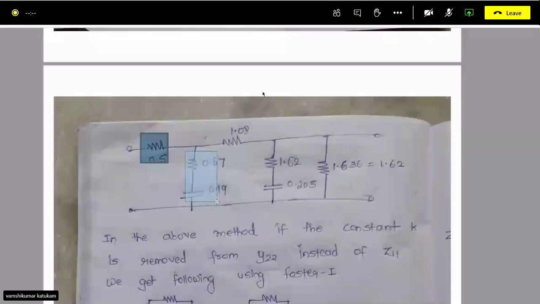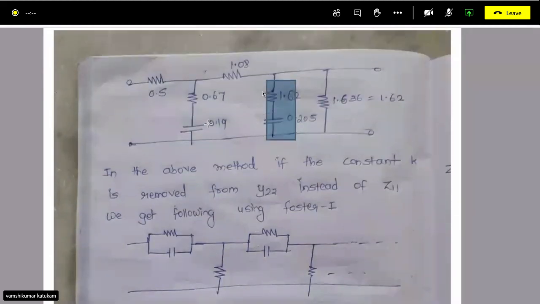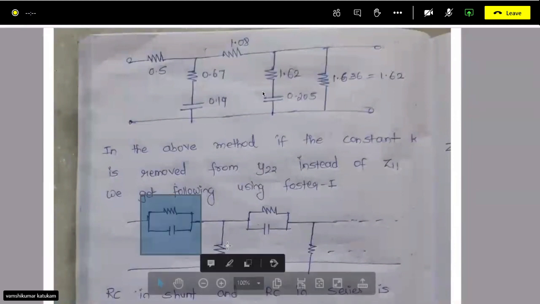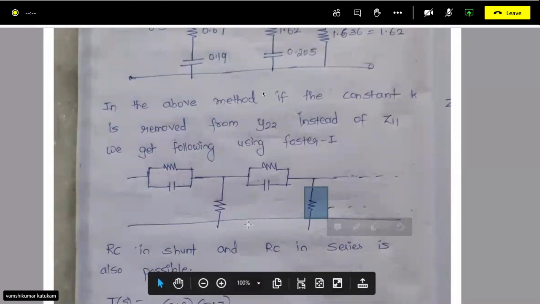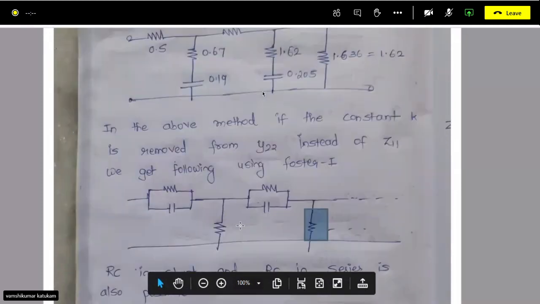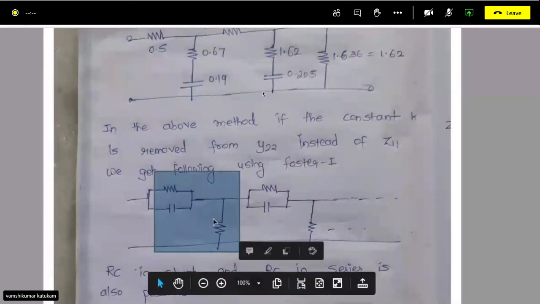Shifting, subtracting a constant, Foster 2 method, again you will get an RC shunt. If you subtract the constant from admittance, you get this thing, Foster 1, resistor. And one more thing is you can get the combination of this by the method I explained.